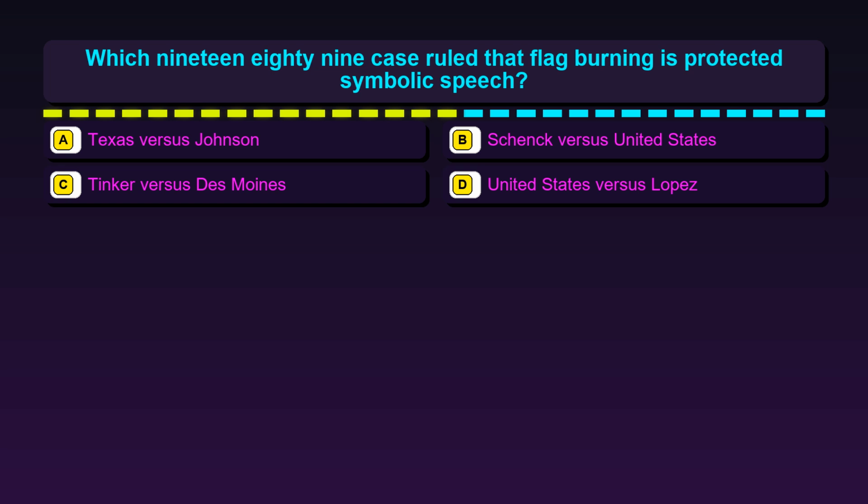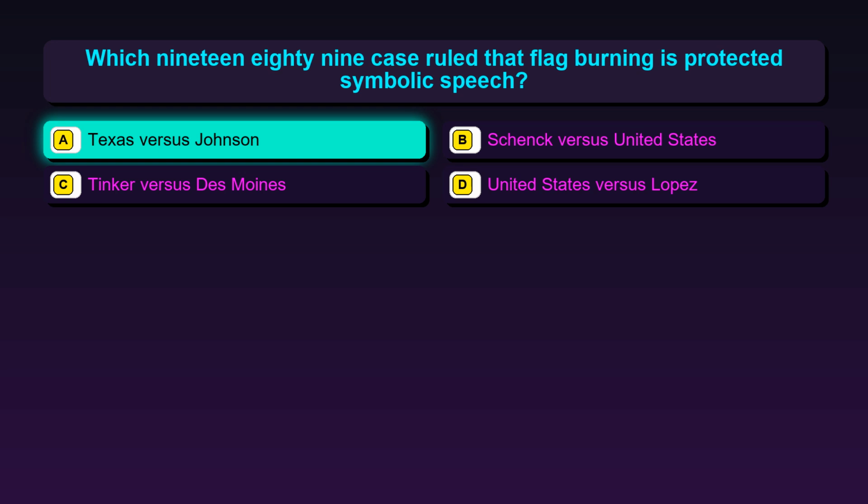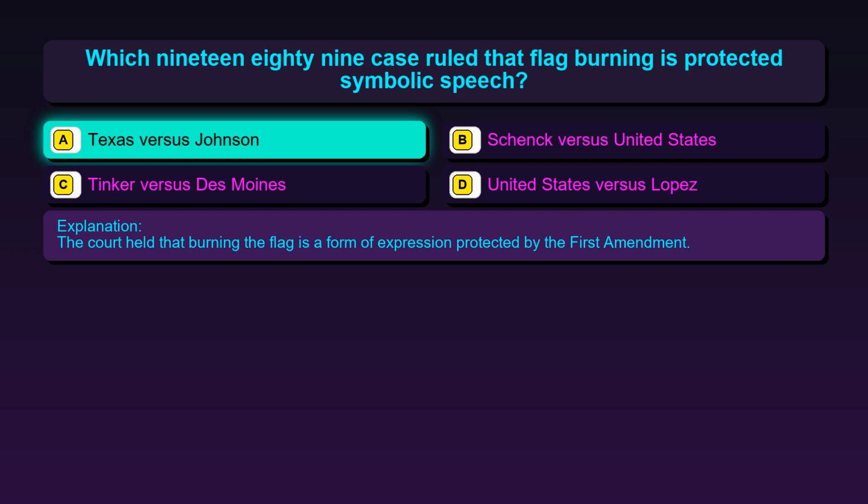Option A, Texas vs. Johnson. Option B, Schenck vs. United States. Option C, Tinker vs. Des Moines. Option D, United States vs. Lopez. The correct answer is option A, Texas vs. Johnson. The court held that burning the flag is a form of expression protected by the First Amendment.